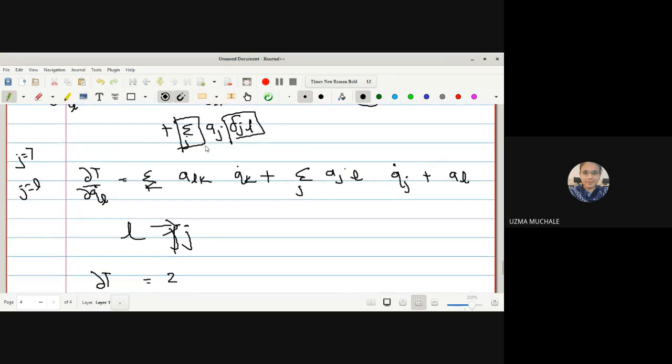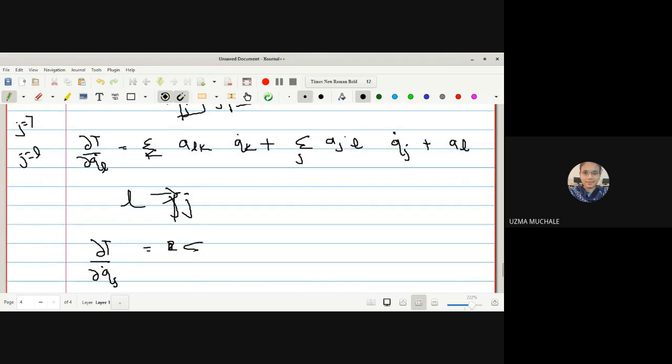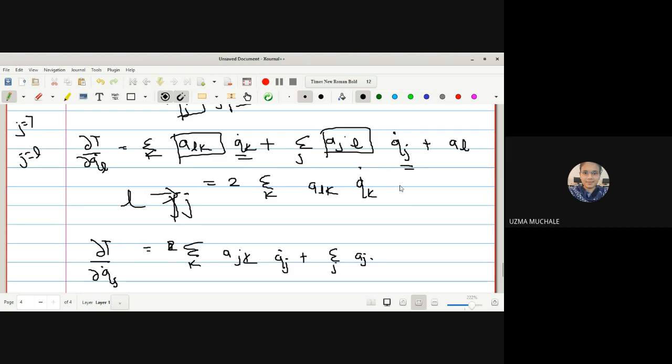Okay, if you are not getting it, first we'll write down this as summation over K AJK Qj dot plus summation over J AJL. Changing the parameter L to J. Firstly, we'll write this as 2 times summation over K ALK QK dot, because both are the same, whether it is AJL or ALK, both are the same, QJ dot and QK dot, because after running the summation the same terms will come. Okay, plus this AL as it is.